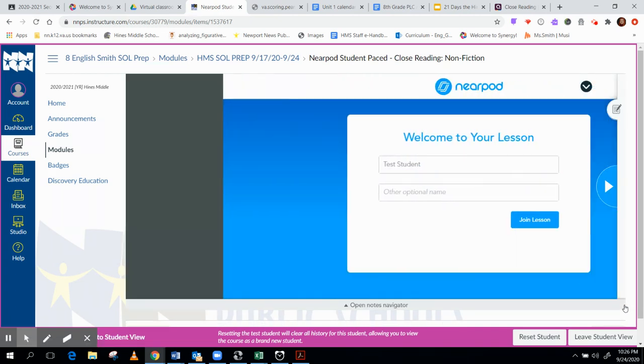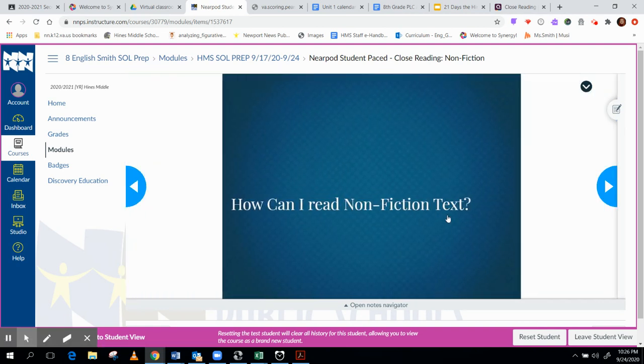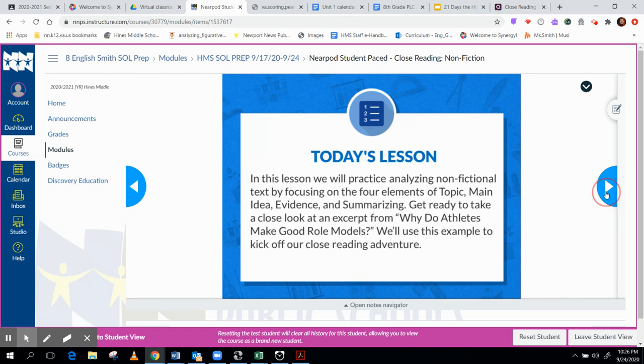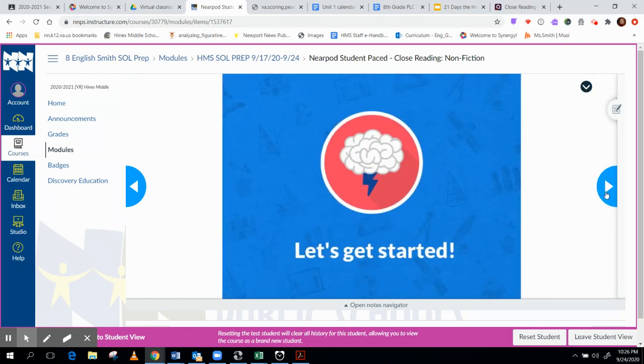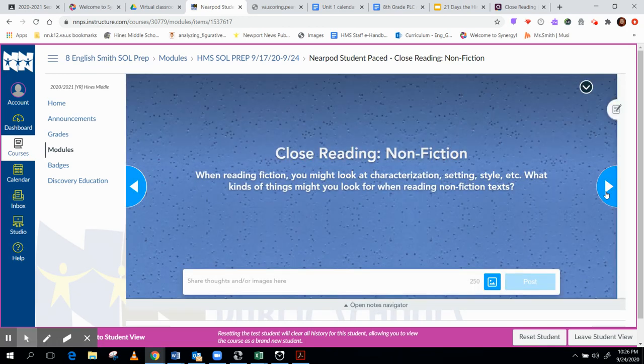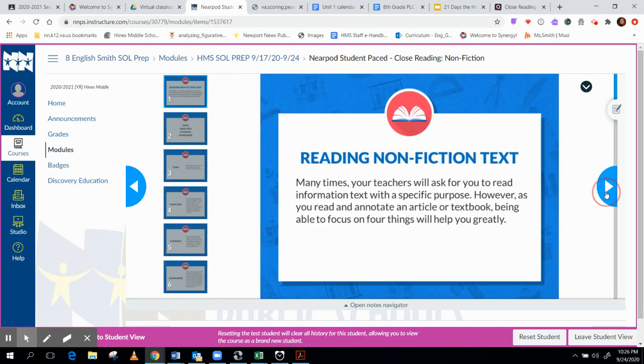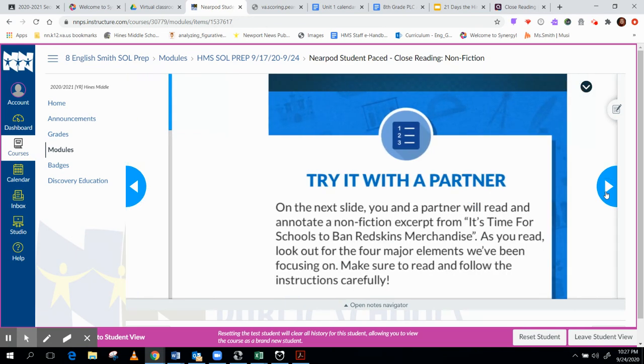And it will take you to a student-paced Nearpod. So you join the lesson, and this will go through how to read nonfiction. It has activities, and it will show you how to read nonfiction using 4 main elements: topic, main idea, evidence, and summarization. So you go through this Nearpod.